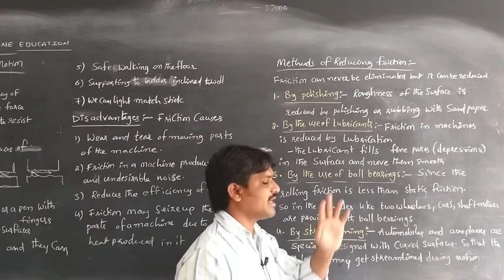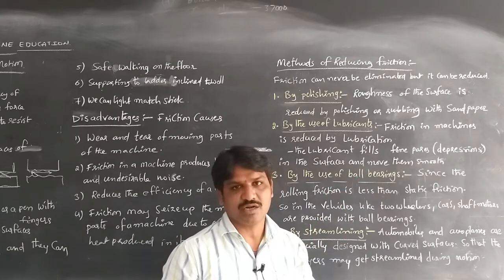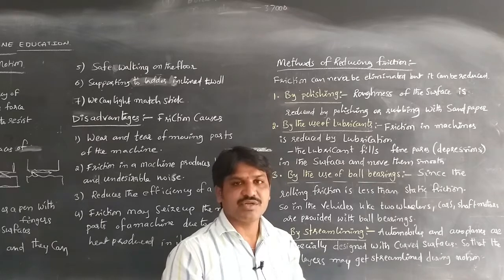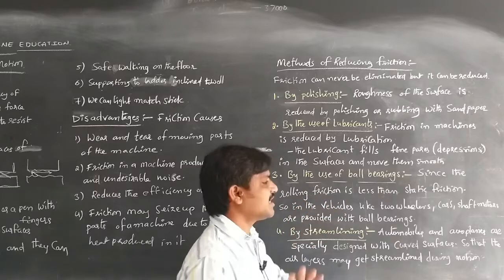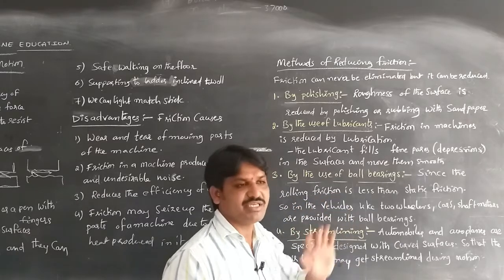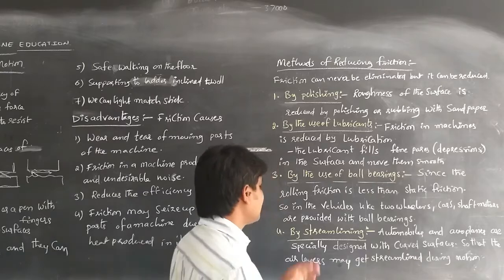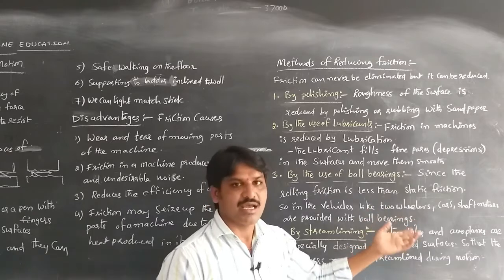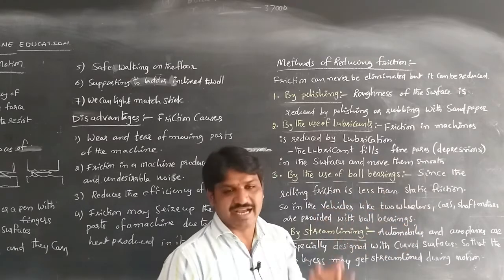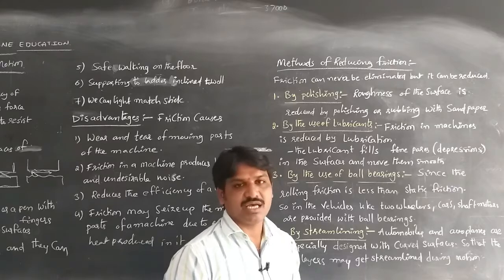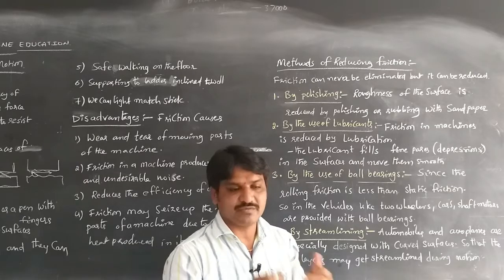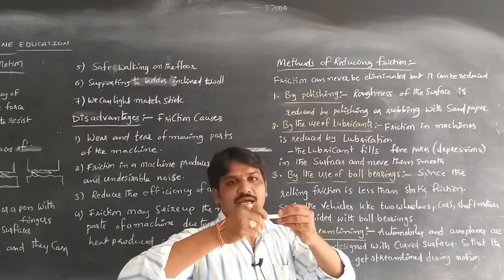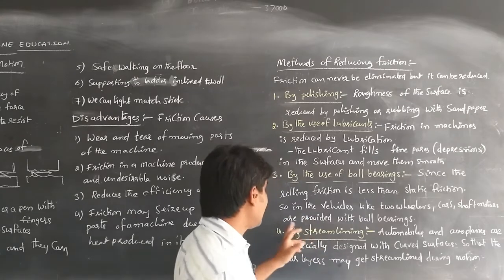We use ball bearings in cycles, automobiles and motor shops to reduce the friction, because rolling friction is less than static friction. That's why by using ball bearings we can reduce friction in two-wheelers like cycles, motor vehicles like bikes and cars, in machines and dynamos. We use ball bearings to reduce the friction between movable parts. Whenever they are rotating, the shaft can rotate freely. The next one is streamlining.